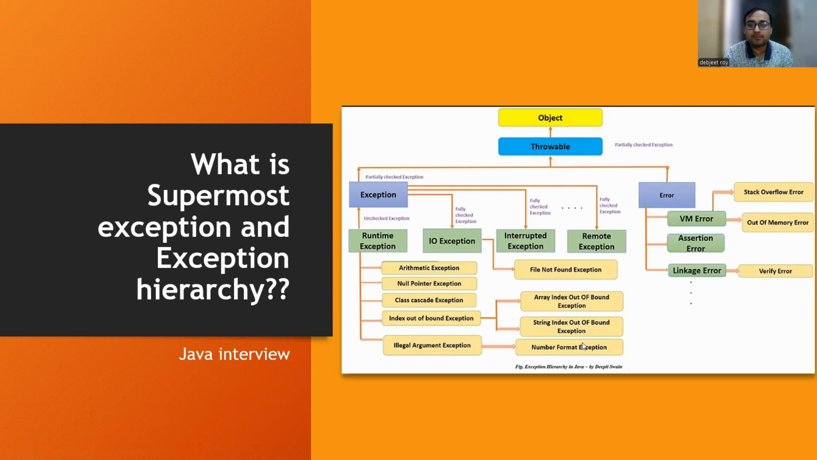Throwable is a class. This Throwable is the supermost class of all exceptions as well as errors. Whether it is an exception or an error, in both scenarios the Throwable class is the supermost class. This should be there in your mind before answering any question on that. And there is the Object class, which is the topmost of the Throwable class. Object is the topmost of anything, not only with respect to exception handling.